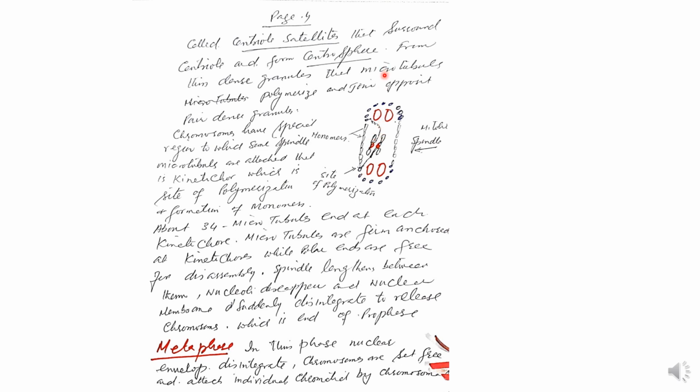The other passes to the other side. So there are 46 double chromatids; 46 single will pass over here, and 46 single will pass to the other side. Microtubules are firmly anchored at the kinetochore while polar ends are free for breakdown. The spindle lengthens between them. These are the continuous fibers. This one lengthens more, so it brings these chromosomes toward the pole.